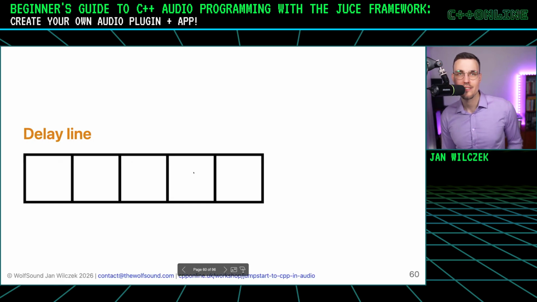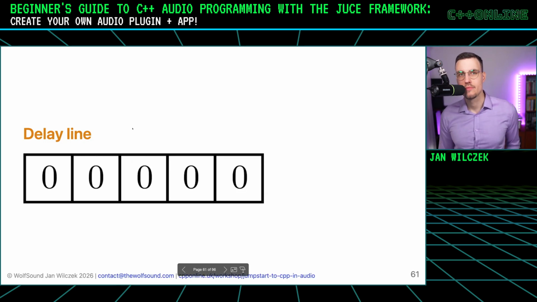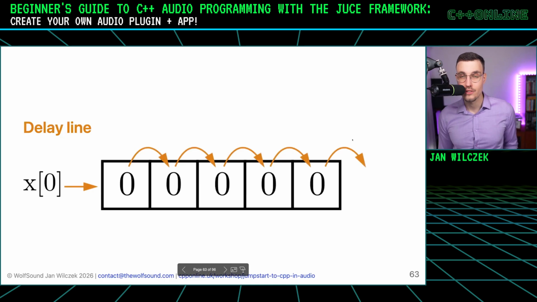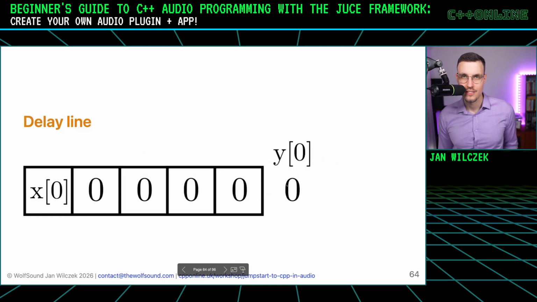So it actually lengthens the path that the signal takes through our effect. So let's take a look at how it operates. Initially, a delay line is a simple vector or an array filled with zeros. Whenever the first sample comes along, it wants to enter this buffer, but there isn't any place here. So the elements need to shift to the right, and naturally the last one pops out, and it's the first output sample.